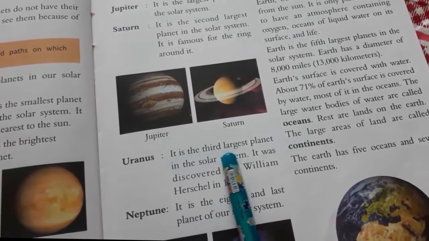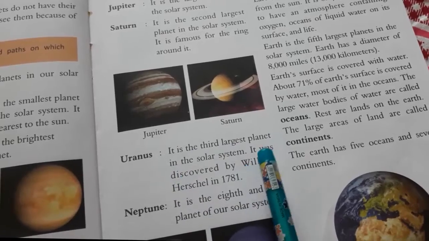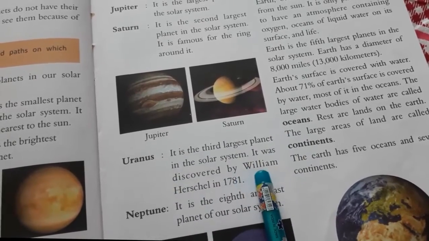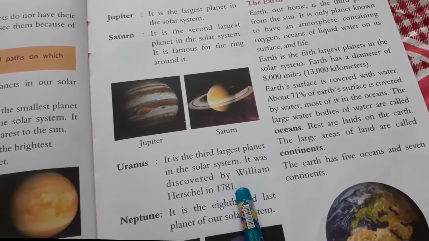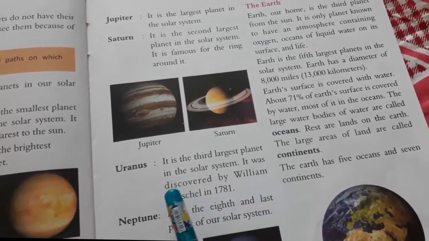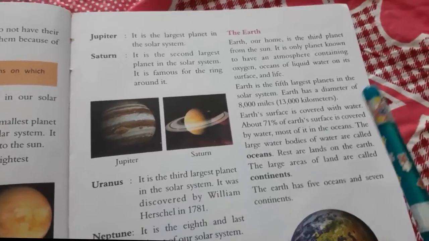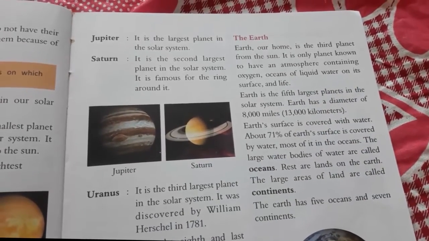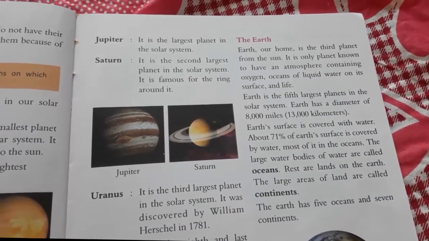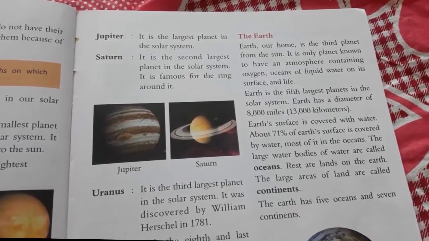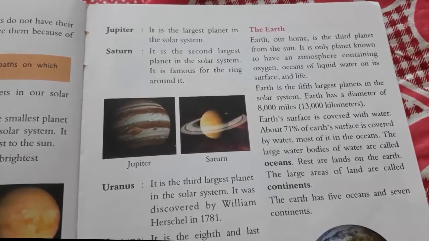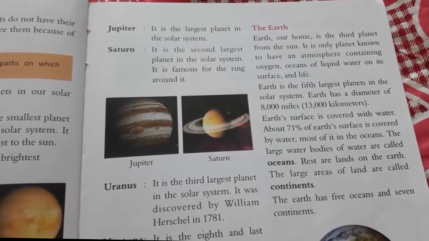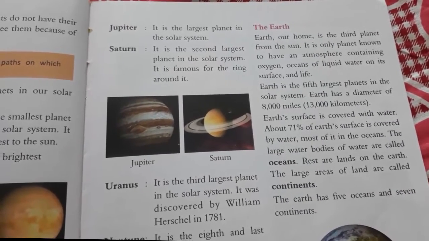Uranus is the third largest planet in the solar system and it was discovered by William Herschel in 1781. Okay, underline this sentence and learn it. The Earth. Earth, our home, is the third planet from the Sun. It is the only planet known to have an atmosphere containing oxygen, oceans of liquid water on its surface, and life.